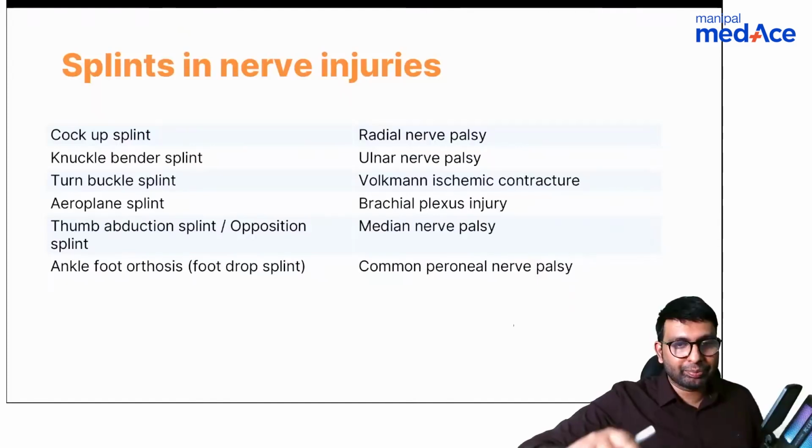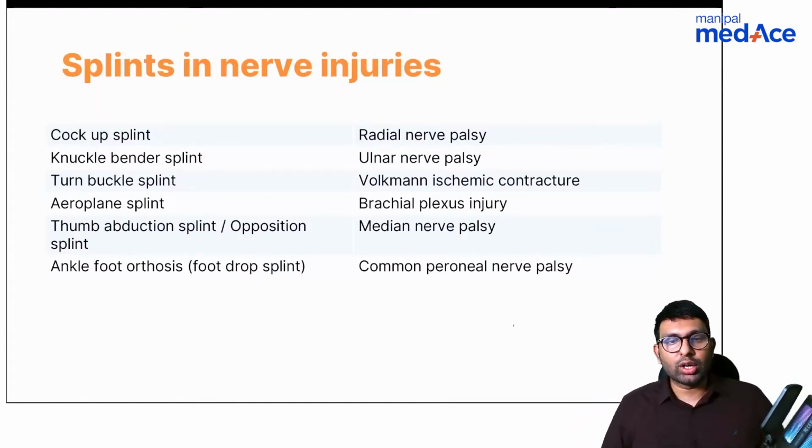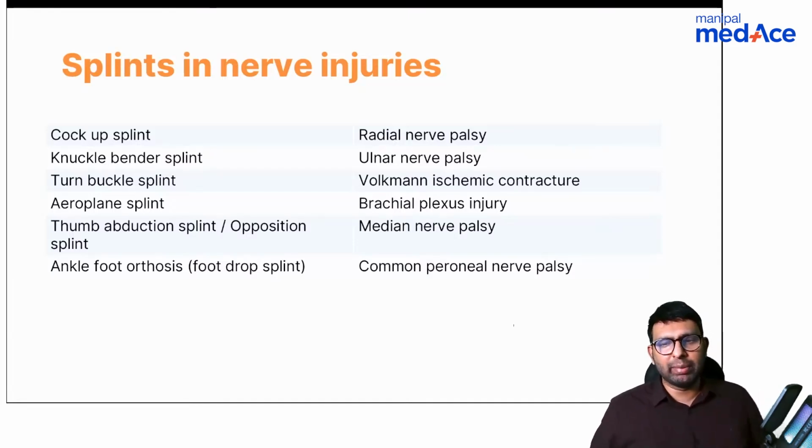This is the table: cock-up splint, knuckle bender splint, turnbuckle splint, aeroplane splint, and even the median nerve has a splint, which they might not ask you commonly, but it is the thumb abduction splint or opposition splint. Ankle foot orthosis, foot drop splint, common peroneal nerve palsy, like you all said.